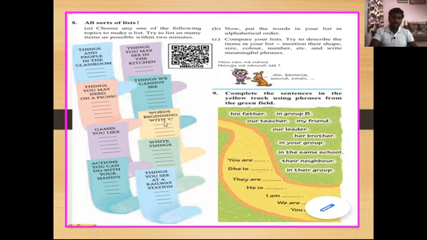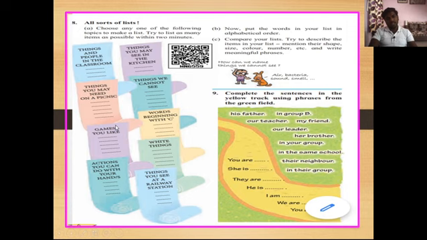Then the next activity is here, words beginning with C. So which words start with C? We have to make a list of those words which begin with C. Okay, and then white things. Which things are white in color? We have to make a list of those things. And the last one is here, things you see at a railway station. So which things do we see at a railway station?